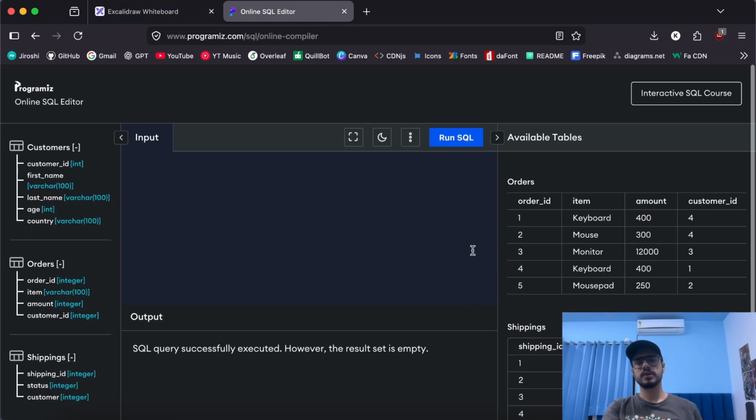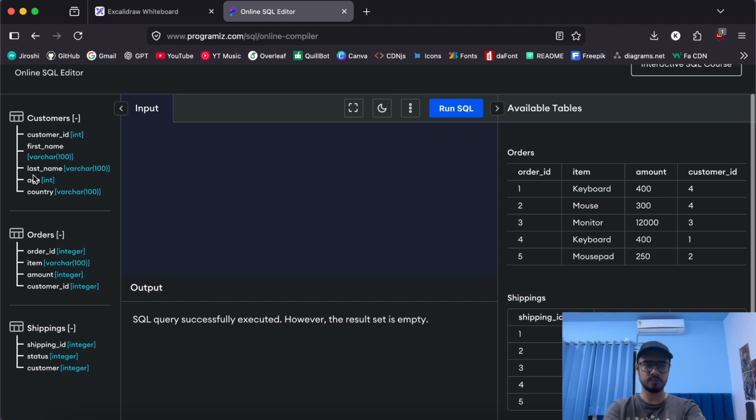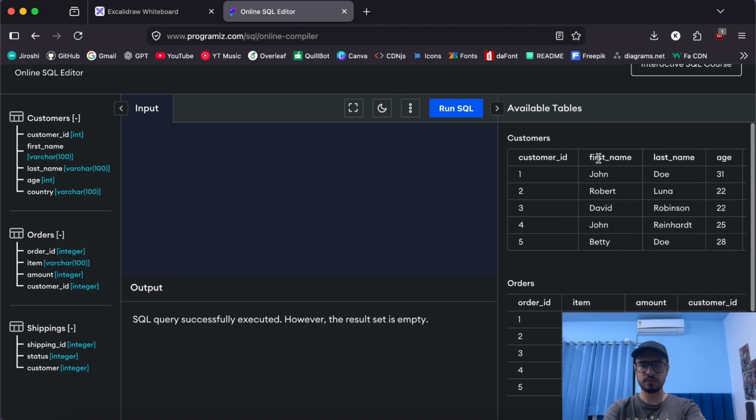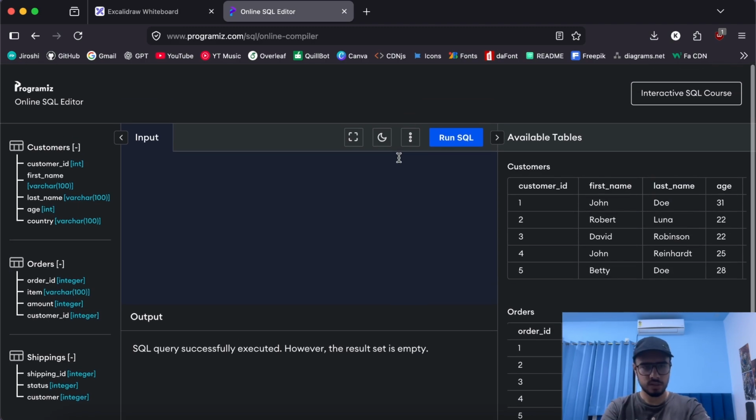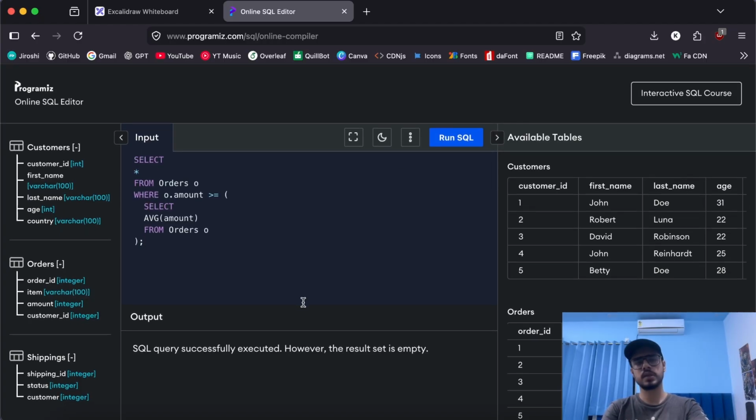So what I have here is an SQL editor, and this gives us a pre-built schema and a few tables with some rows and columns. So yeah, let's hop on to the first example. Yeah, so we have this first example here where we are using a subquery.